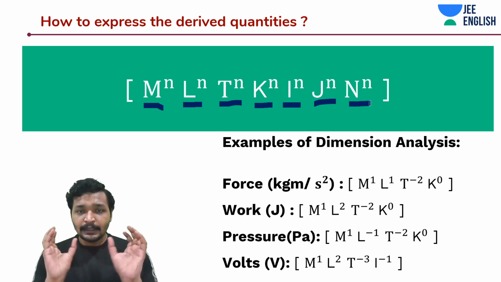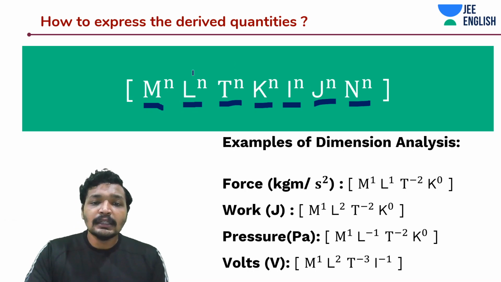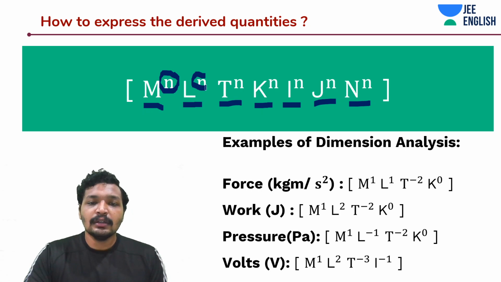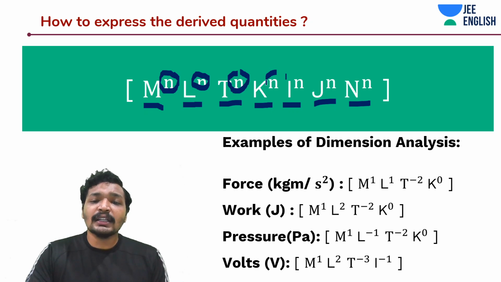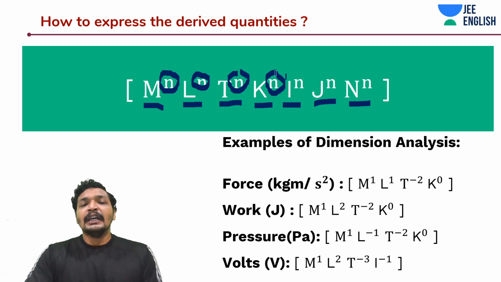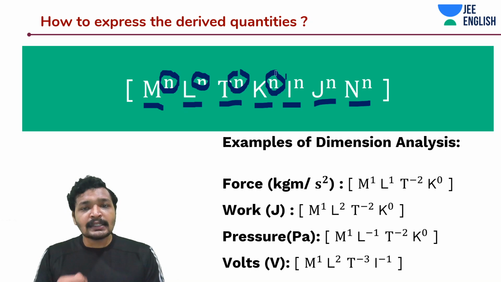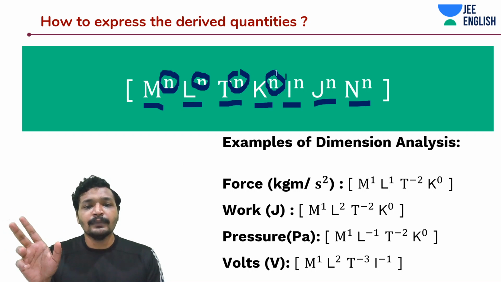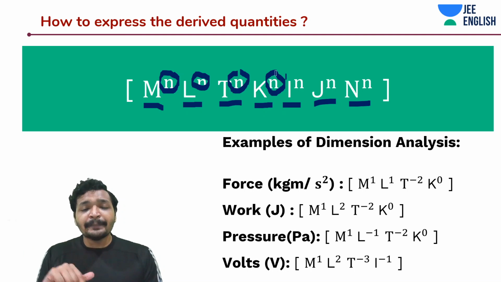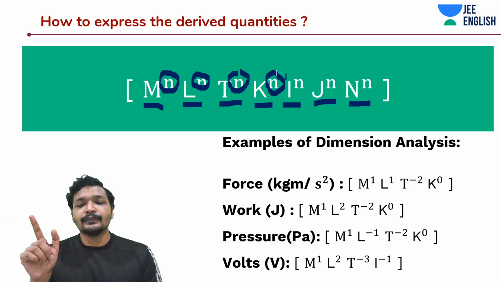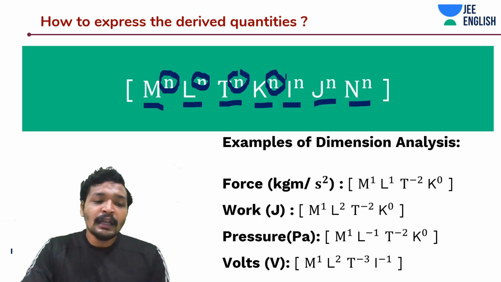So these are the base, and these are the order. N is the order. Okay. So basically what do I mean by base and order? If kgs appear twice in an expression or in a derived physical quantity, you are basically going to raise the power of mass M by 2. And similarly, let's say it's 1 by time squared, then you are going to raise the power of time by minus 2. Guys, get this point really clear.